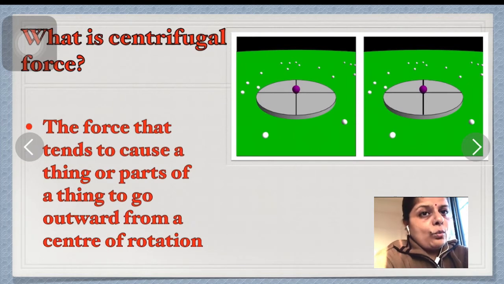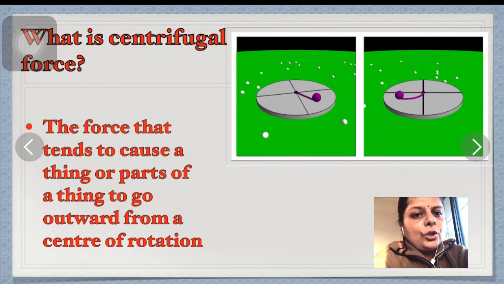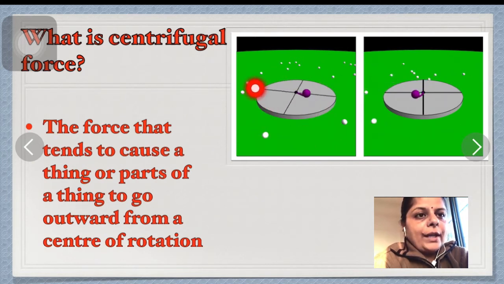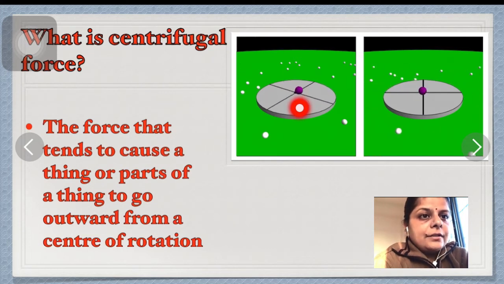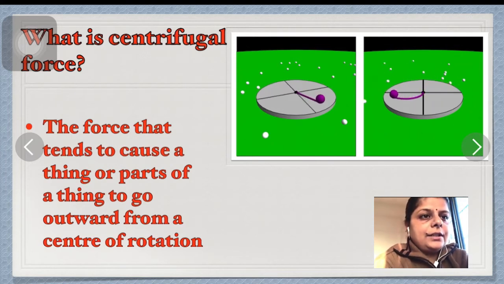Let's understand what is centrifugal force. The force which tends to cause a thing or part of a thing to go outward from the center of the rotation. Now you can see over here, when something is thrown, the general direction of the object is always straight. But when the earth is rotating, the direction changes, right? Instead of moving in the straight direction, it takes a curve. That is called centrifugal force, because of which the directions are changed.